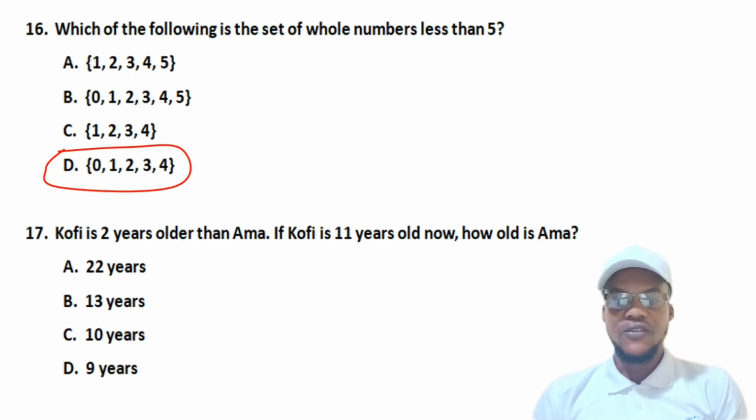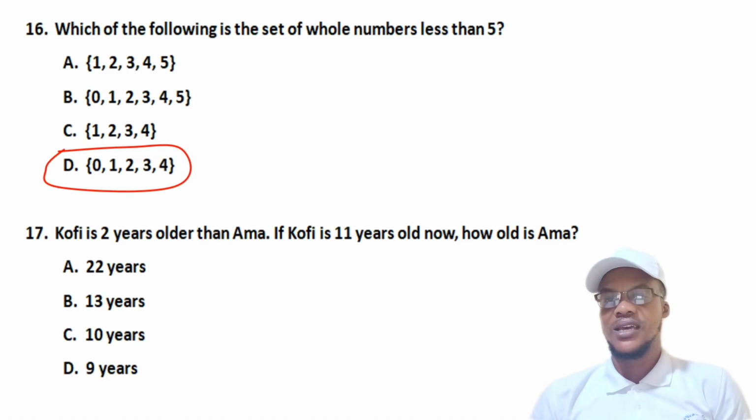Now let's look at question 17. Kofi is 2 years older than Amma. If Kofi is 11 years old now, how old is Amma? This one is also simple. If Kofi is 2 years older than Amma, and Kofi's age now is 11 years, it means Amma is 2 years younger than Kofi.